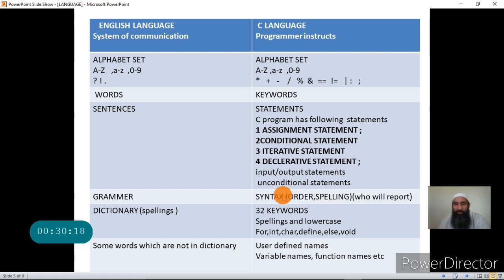Then I made it clear what is the syntax, and in the end I told you there are certain names that are not used in the language but they can be created by the user. Such names are called user defined names in C language, and they are called common names in English language. The programmer creates such names for memory locations called variable names, and for functions and different other programming elements which we'll see in the coming classes.